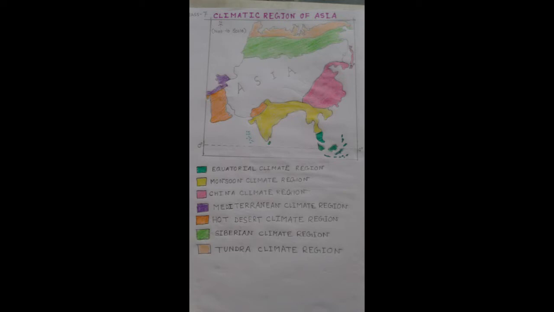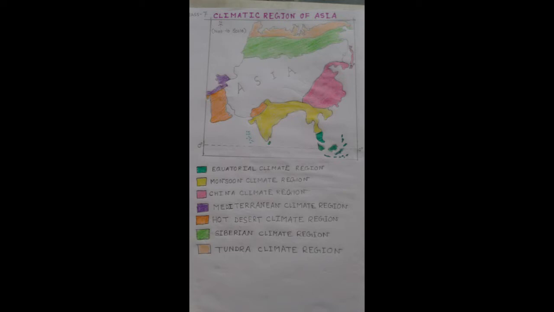Now we will discuss the climatic features in this region. This climatic type is opposite to the monsoon climate. That means in this region summer is dry and the winter remains wet. Summer temperature is about 21 to 27 degrees centigrade and winter temperature is about 5 to 10 degrees centigrade.